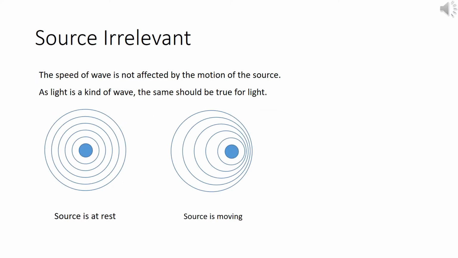Well, in general, the speed of waves is not affected by the motion of the source. As light is a kind of wave, the same should be true for light. On the left is a wave with a stationary source, while on the right is a wave with a moving source. As we can see from both pictures, once the wave leaves the source, it will propagate at a constant speed. The source's movement will have no effect on this speed whatsoever.